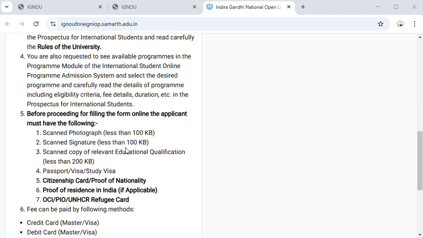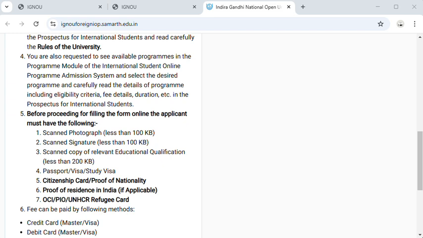Next, before filling the form online, the application must have the following documents. These are a scanned passport size photograph, a latest scanned signature in blue pen only, with size less than 100 KB, and scanned copies of relevant education documents, less than 200 KB. Next are the passport and student visa. A provisional student visa is valid for 6 months for students exploring admission or taking admission tests.